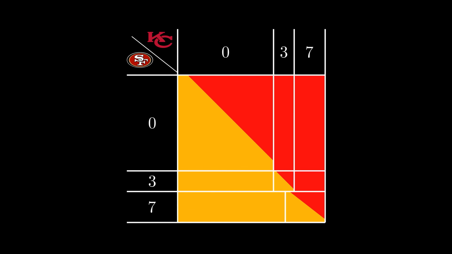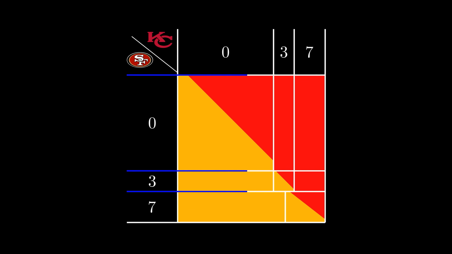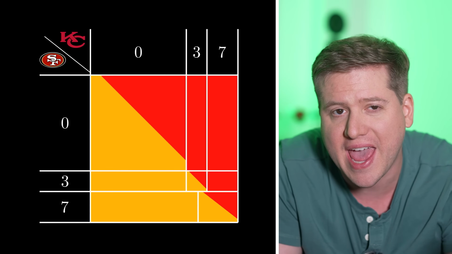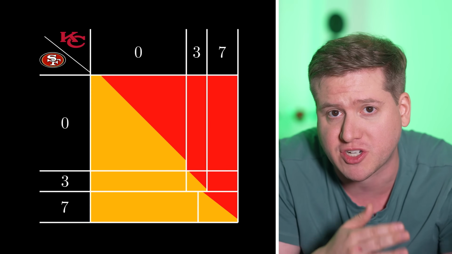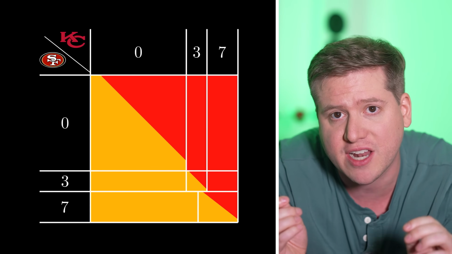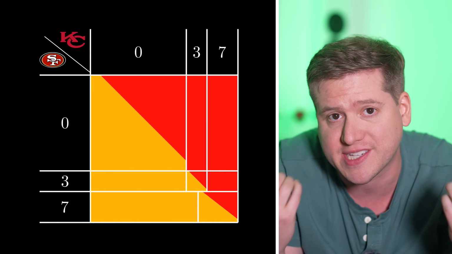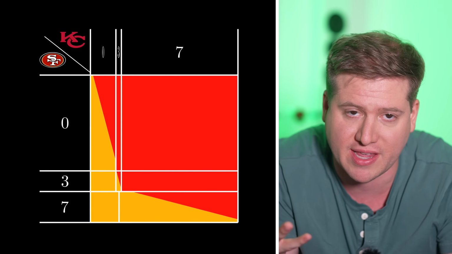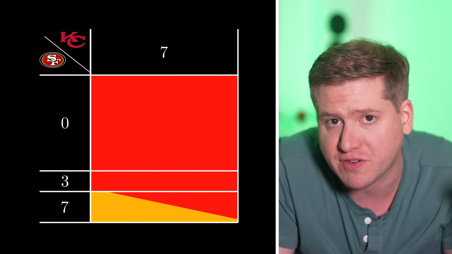Visually, the representation here is that all the rows have to have the same width all the way through. The 49ers go first, so they can't behave differently based on how the Chiefs' possession goes. But the Chiefs can change the width of the columns depending on the situation. They can't change them however they want. They can't just guarantee they score a touchdown. But there is a range of choices.